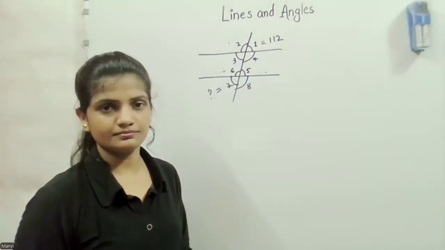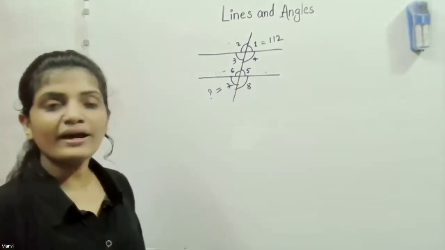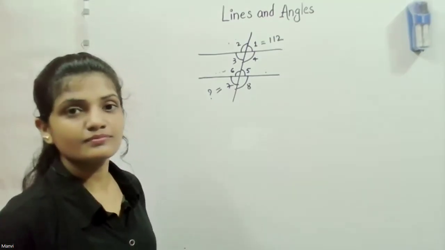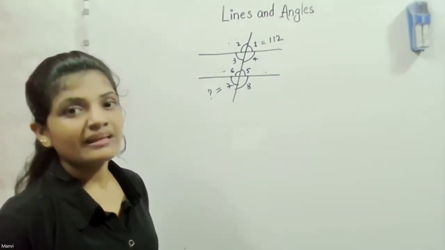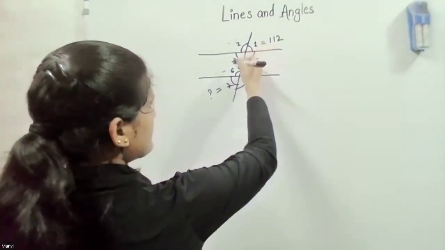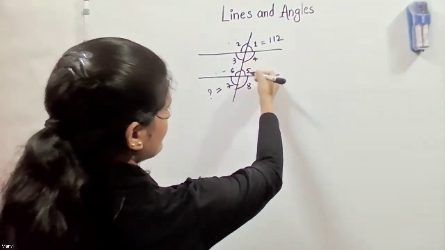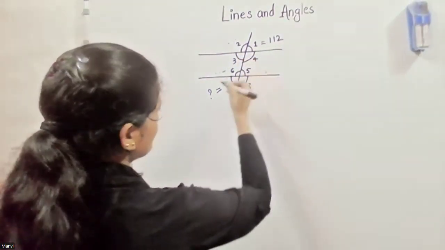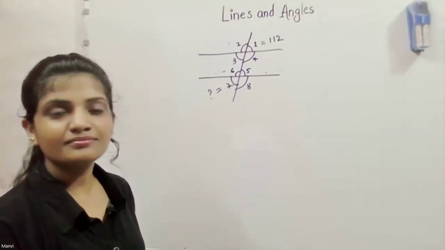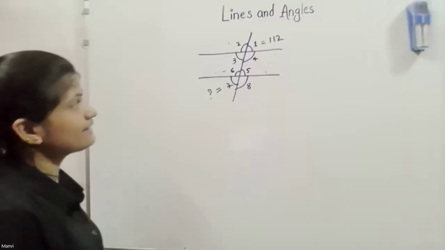Is it 68? Why? How? Because it's not... Kavya, think this way. Angle 1 equals angle 3. Angle 3 equals angle 5. Angle 5 equals angle 7. That will be 112. So you have to explain to me this way.